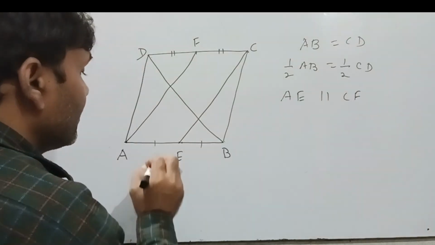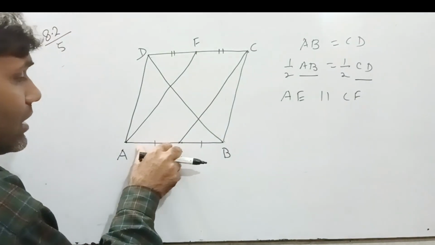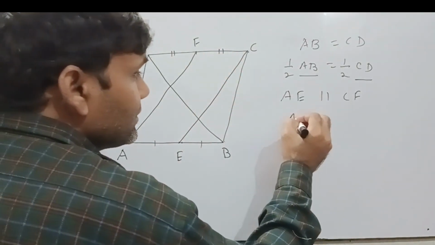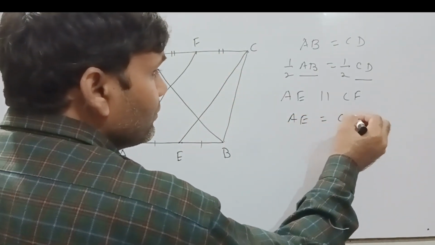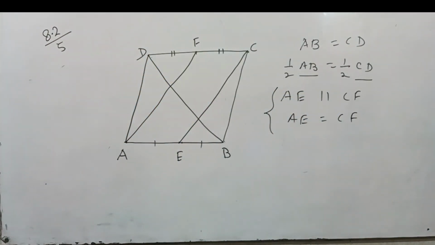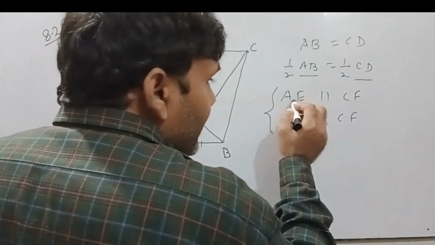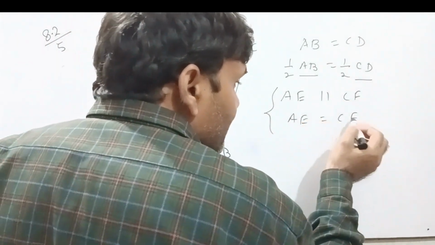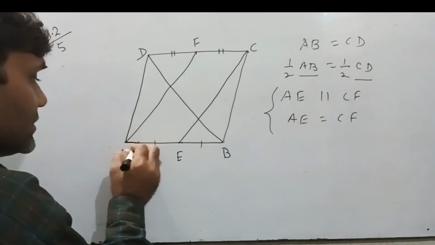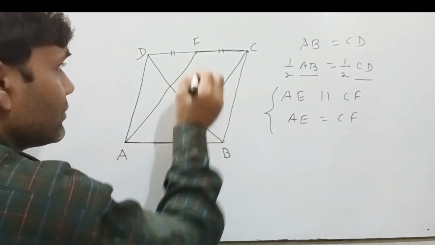Now see, half AB equal to half CD. It means AE equal to CF. In a quadrilateral, if a pair of opposite sides are parallel and equal, then AE parallel to CF and AE equal to CF. This is parallel to this and this is equal to this.